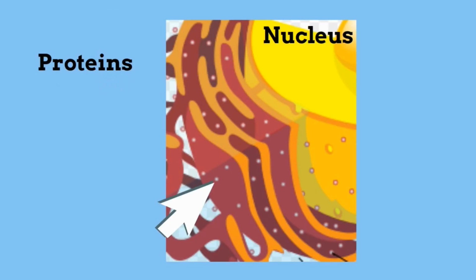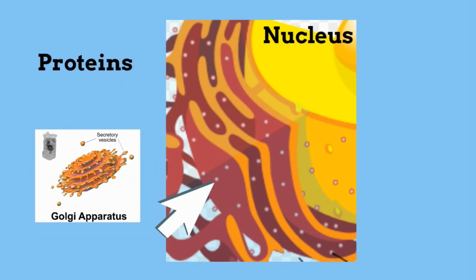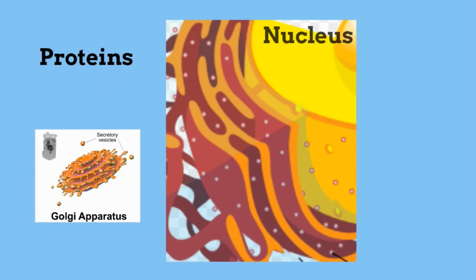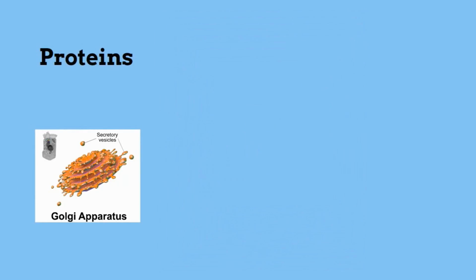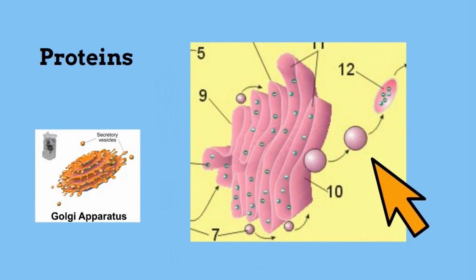Some of these proteins will be transported by the ER to the Golgi apparatus. Others will move across the ER to other parts of the cell or will be packaged in small sacs which will pinch off from the ER and travel throughout the cell.